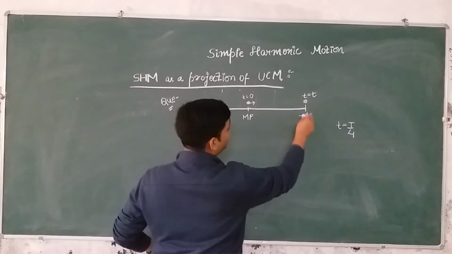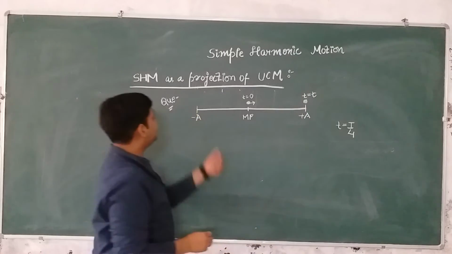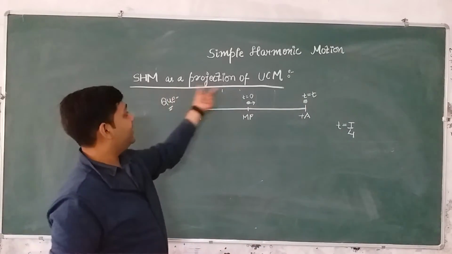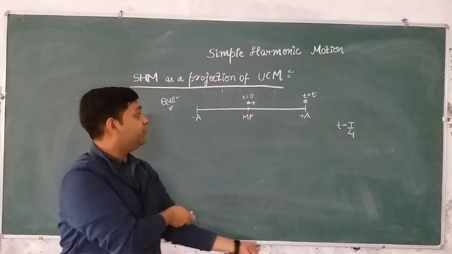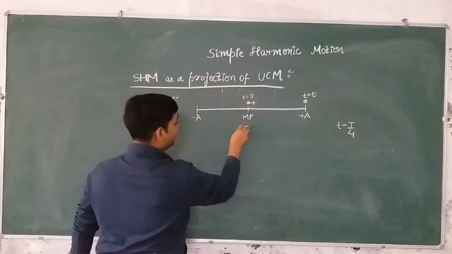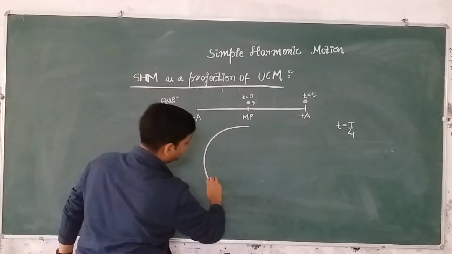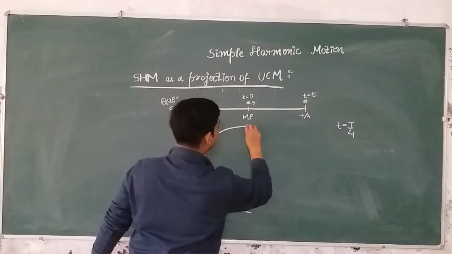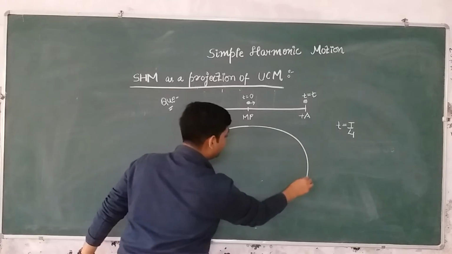But now I want to calculate this time t using the concept that we have learned: SHM as a projection of uniform circular motion. Corresponding to this motion, can we draw a circle in which a particle is executing uniform circular motion?